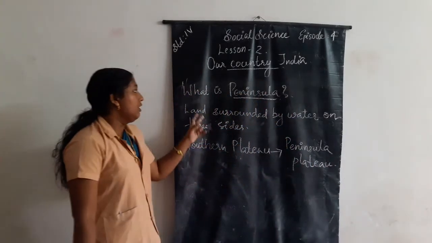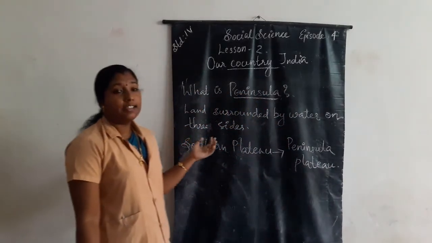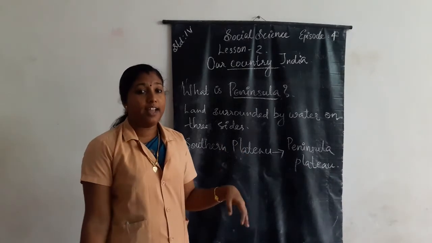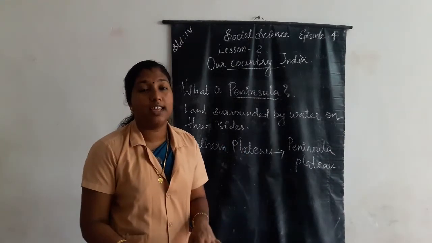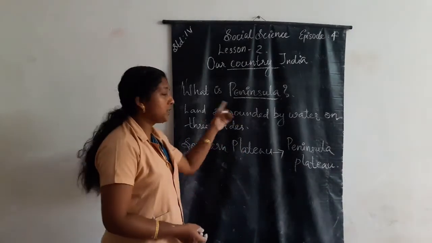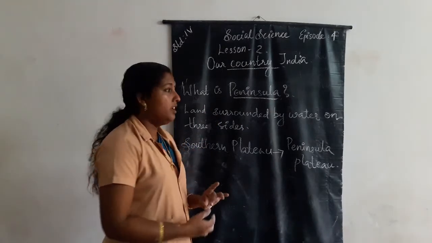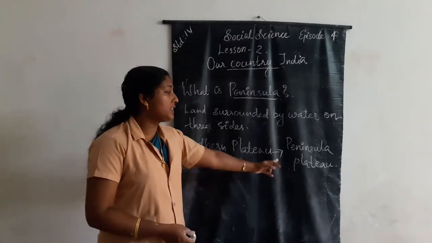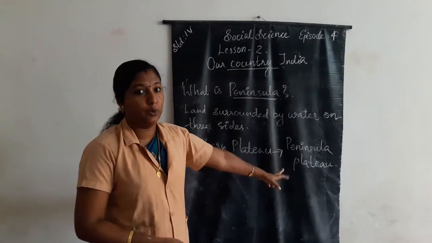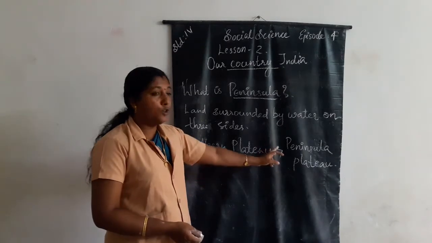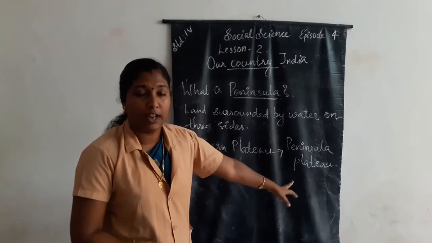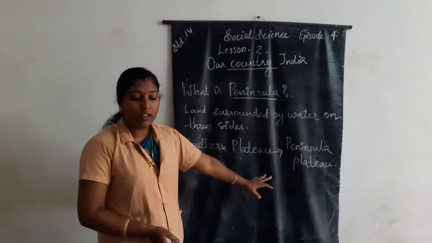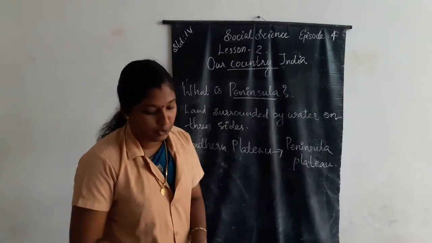Once again, what is peninsula? Land surrounded by water on three sides is called a peninsula. The southern plateau is also called a peninsula plateau.